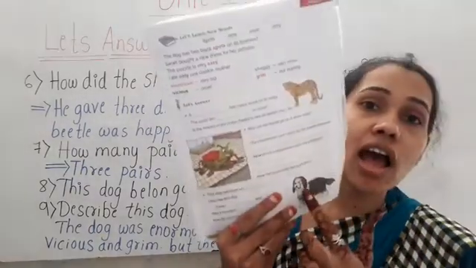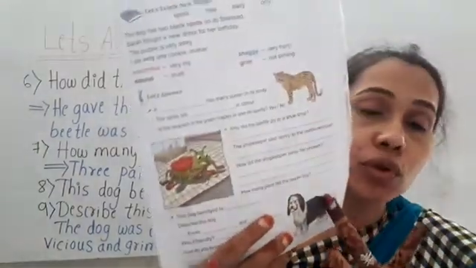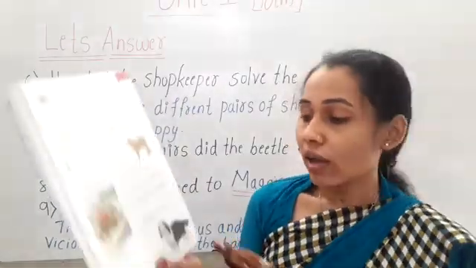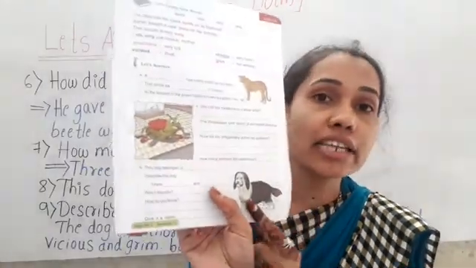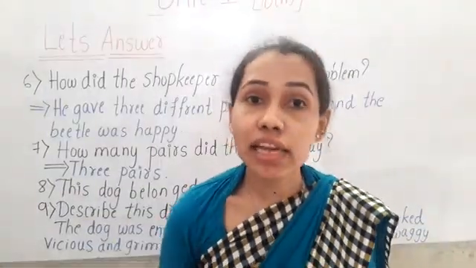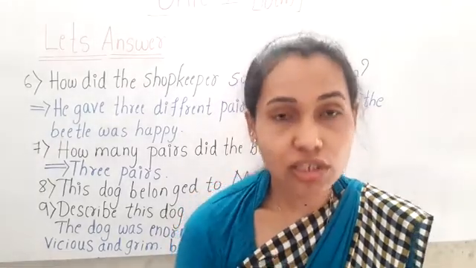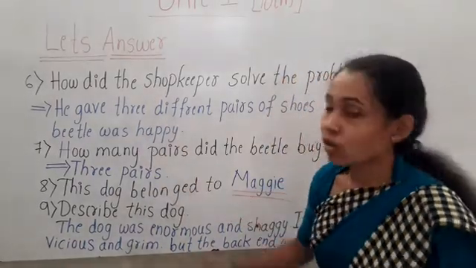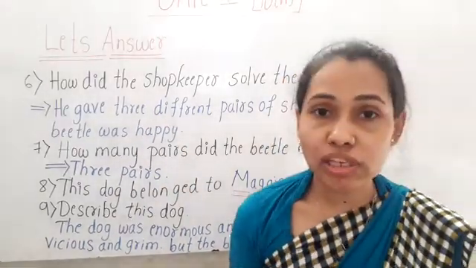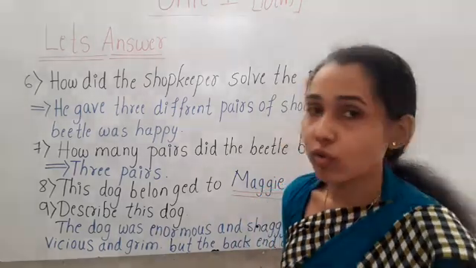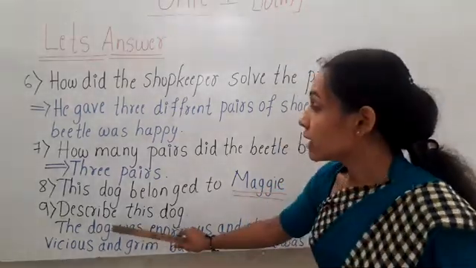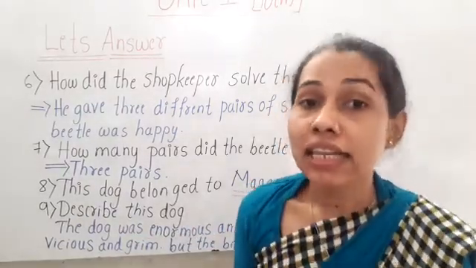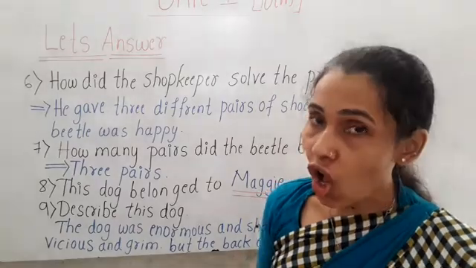You have to write the question answers in the textbook page number 11, as well as in your class work notebook. Okay children, hope your doubt is solved now. The 9th question is describe this dog.